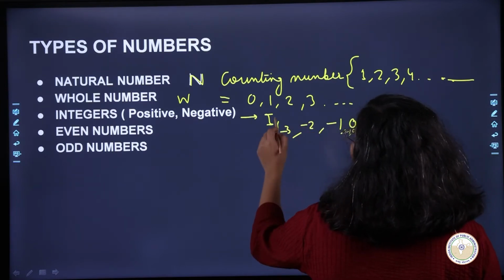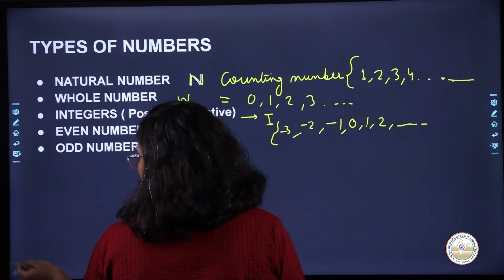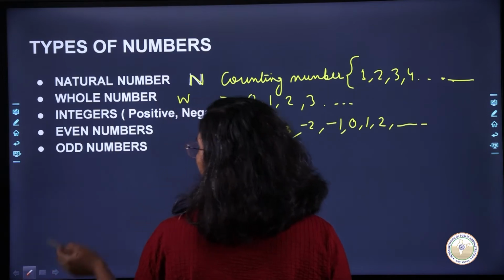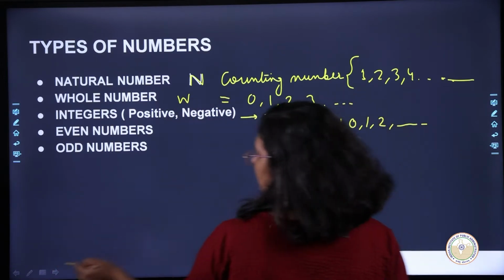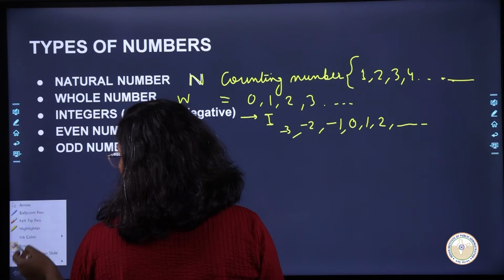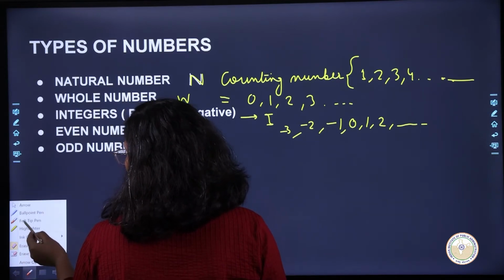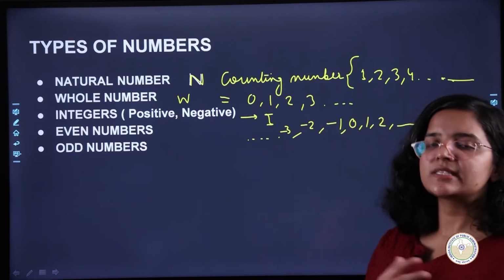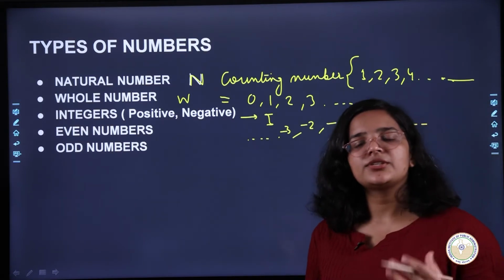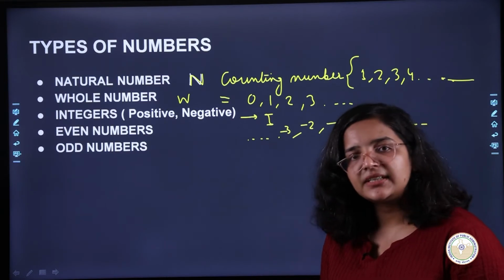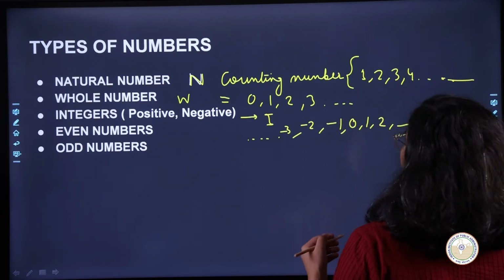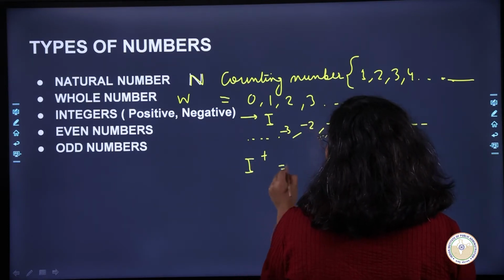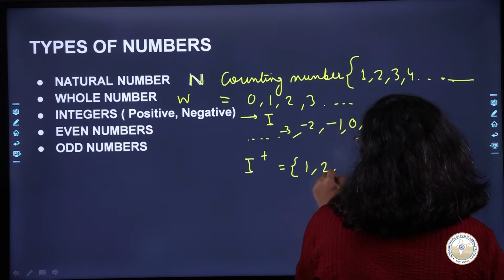So the set of these numbers is called integers. We represent integers by I. So now integers could be of two different types, positive integers or negative integers. Okay, so positive integers are represented by I plus and they are 1, 2, 3.